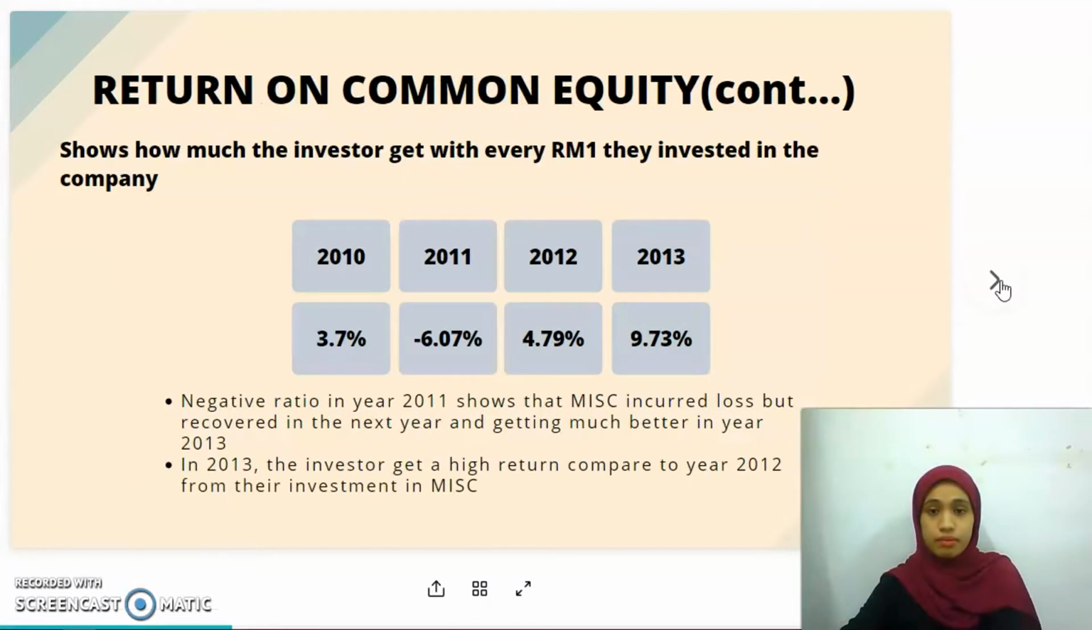We can see the value of ROCE here. It increased in 2012 until 2013 because the net income in 2013 is greater than 2012, even though the average equity doesn't increase much, because the formula in calculating the ROCE is net income divided by the average common stockholder equity.